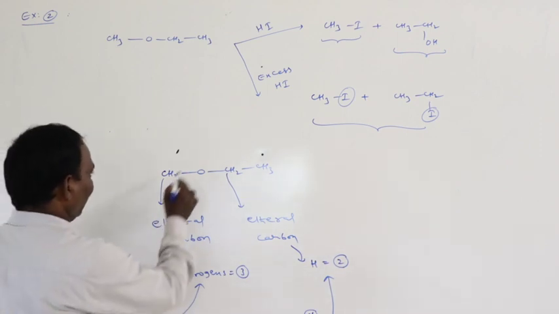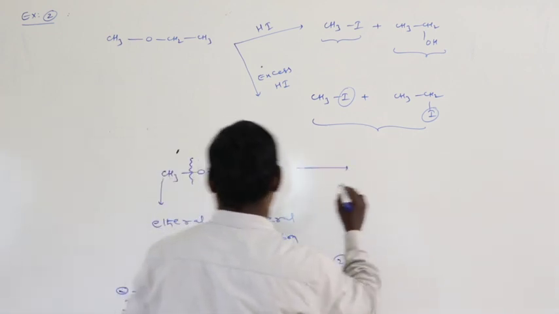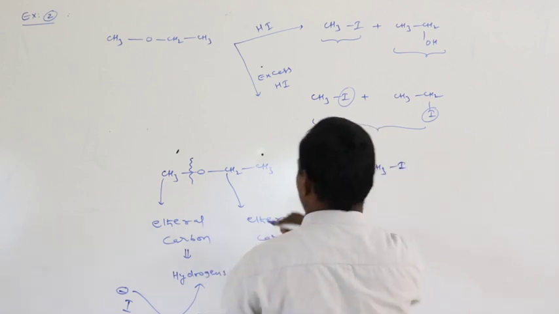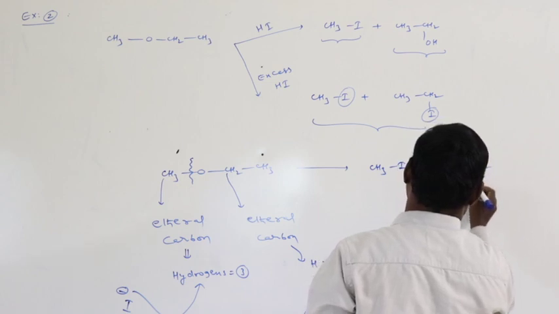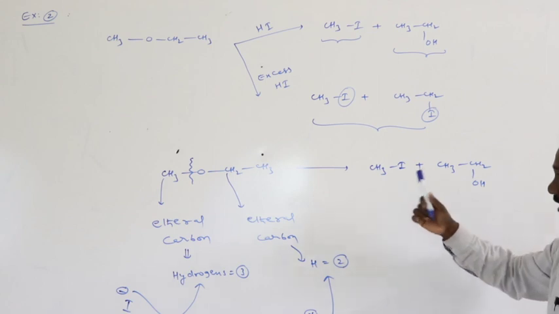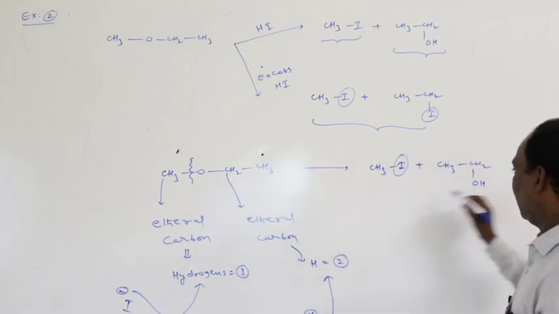Then what happens here? Breakage takes place. So it gives methyl iodide, CH3I, plus CH3CH2OH. So the methyl group is converted into alkyl iodide and the ethyl group is converted into ethyl alcohol.